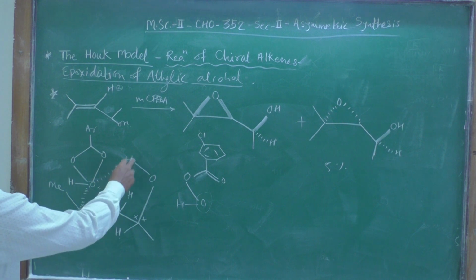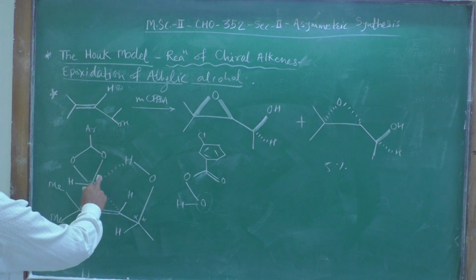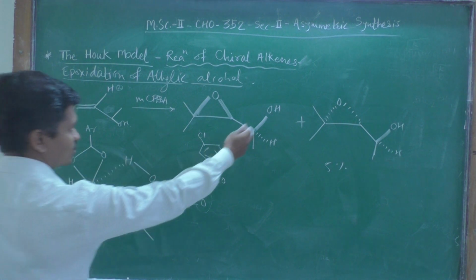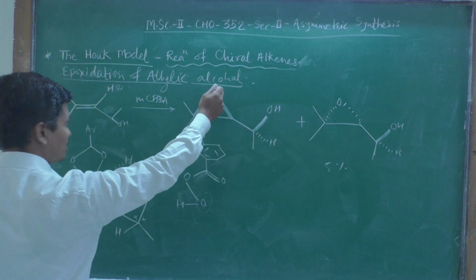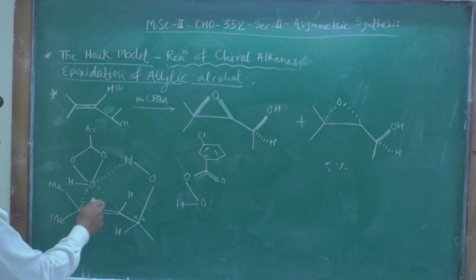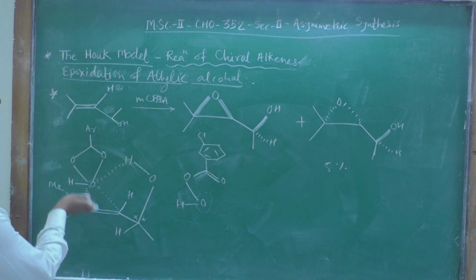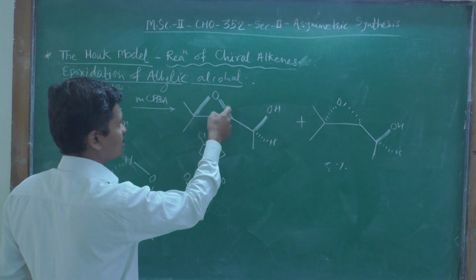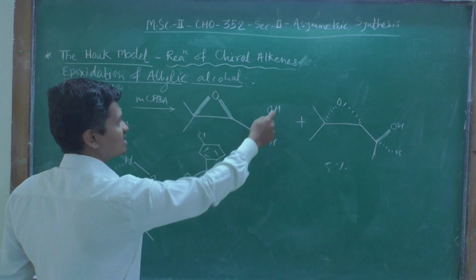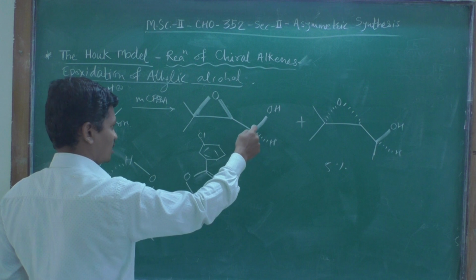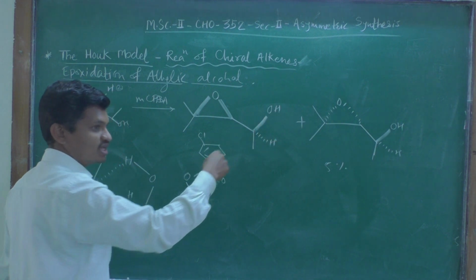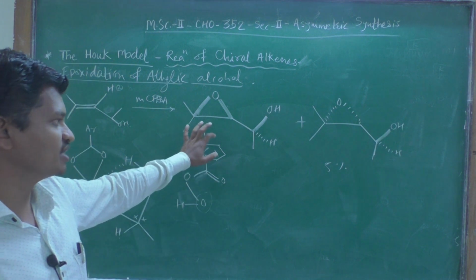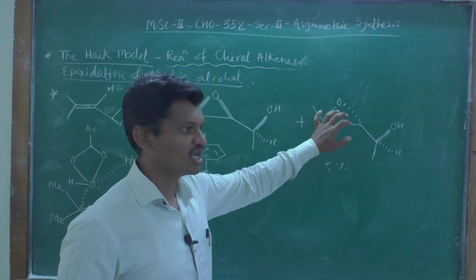Due to the formation of the hydrogen bond with this electrophilic oxygen, this indicates that this hydroxy group and the incoming oxygen from this MCPBA are on the same side of the carbon-carbon double bond, and hence in the product you can see this oxygen bonding and the hydroxy carbon bonding are on the same plane of the molecule. So that's why this product forms in major proportion and this product in less proportion.